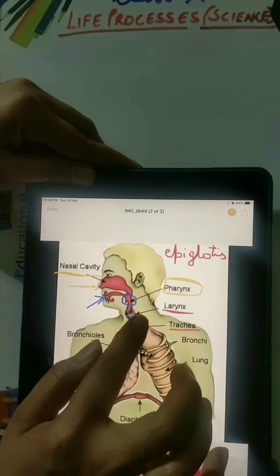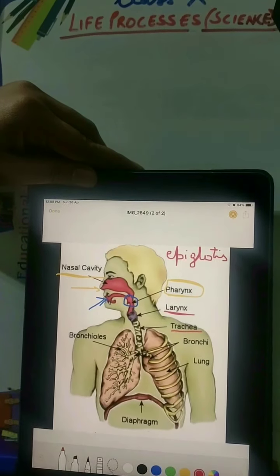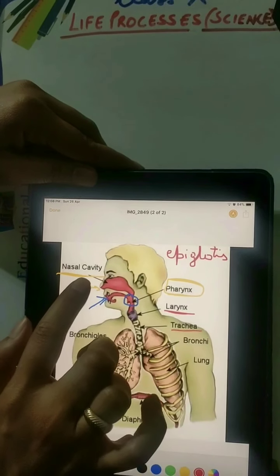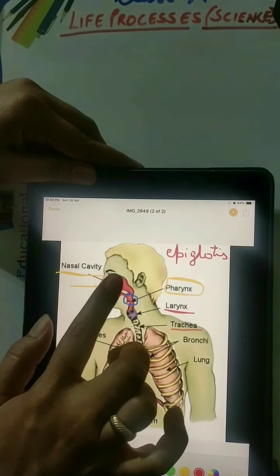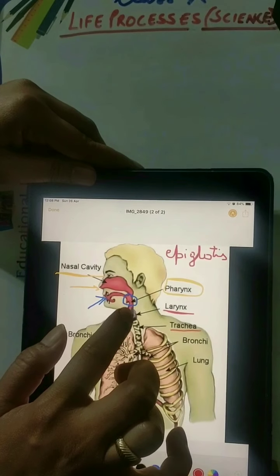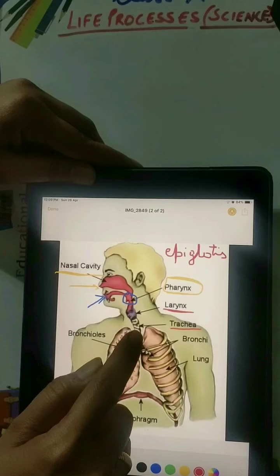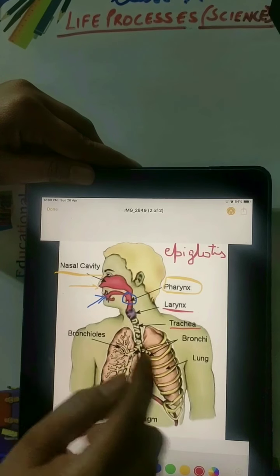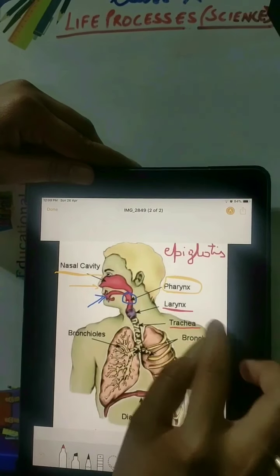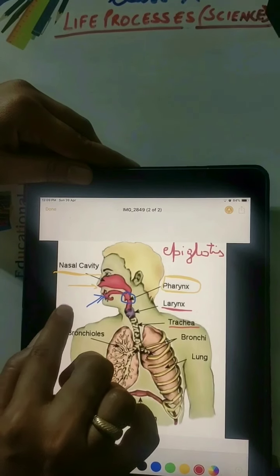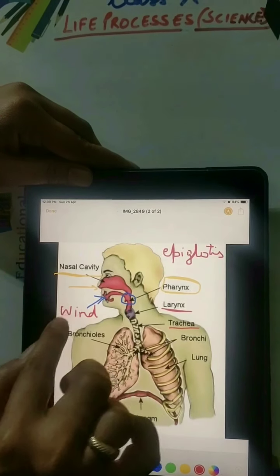So now here we are talking about only the respiratory system. So air comes from nose, enters the nostrils through nasal cavity, it passes through the pharynx, then it comes to larynx, then it comes to a cartilaginous tube-like structure that is known as trachea, and commonly we call trachea as windpipe.